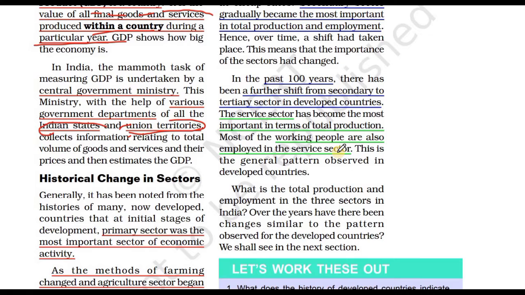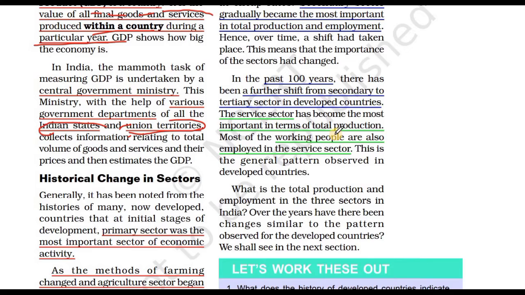In this paragraph you will see that the tertiary sector has expanded and started producing more goods and services, and its contribution in the economy has also expanded over time. In the developed countries in the last 100 years, it has contributed more. The tertiary sector is also called the service sector, and it is the most important in terms of total production in the last few years.